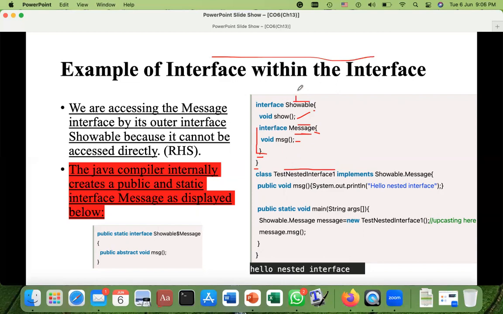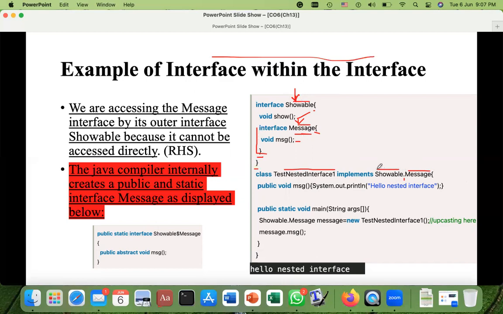I told you that first you have to give the name of the outer interface, and then you can access this inner interface by its name. How? This is the way. Showable is the name of that outer interface. Then you can use the dot, okay, and then Message. This is the name of the inner interface. So this is how you can access the inner interface.